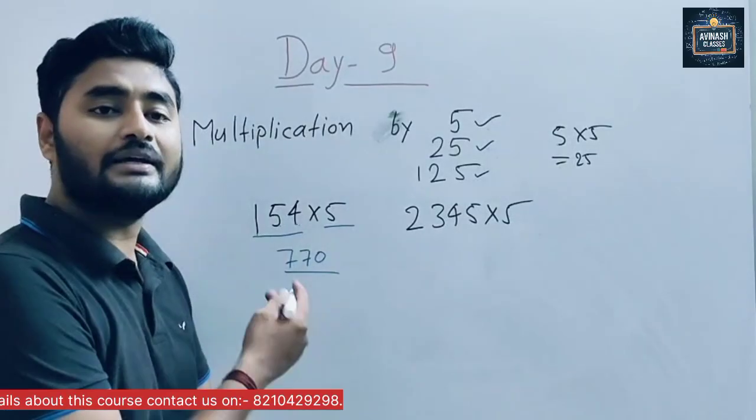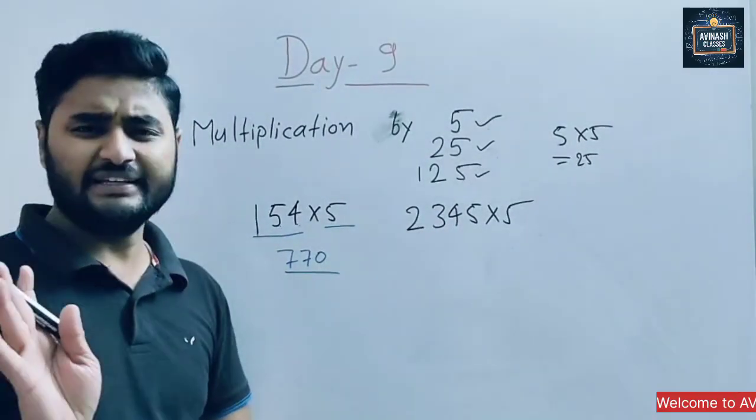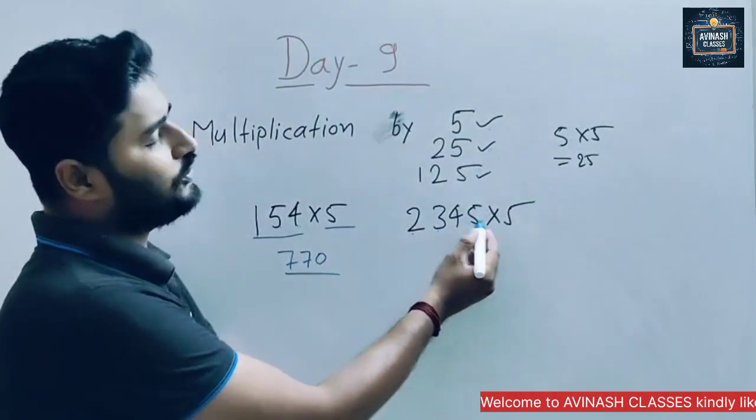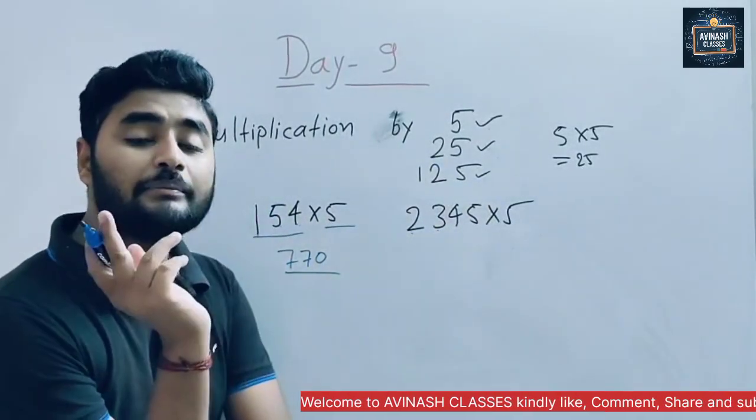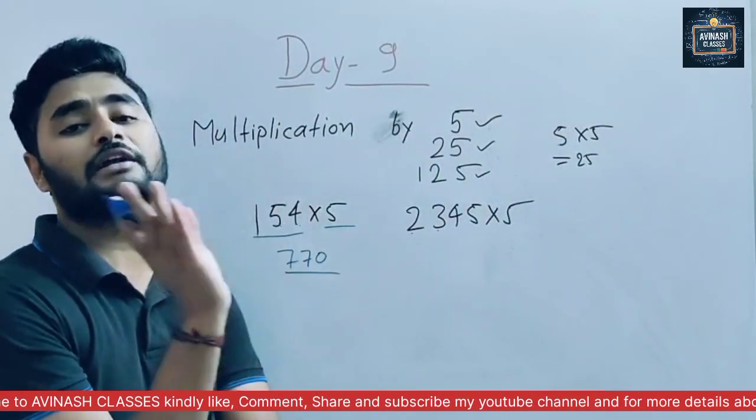770. Our answer is what? 770. So now try with a big number. Very easy, okay? 2, 3, 4, 5. So first what we have to do? Make it half. Making it half means what? We have to divide it by 2.